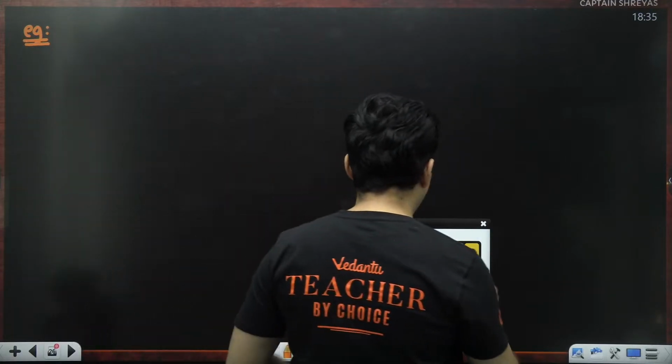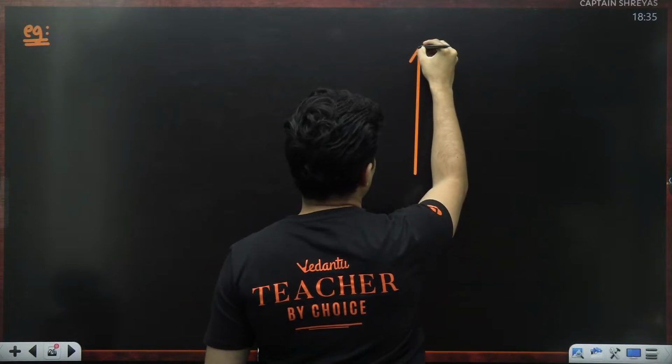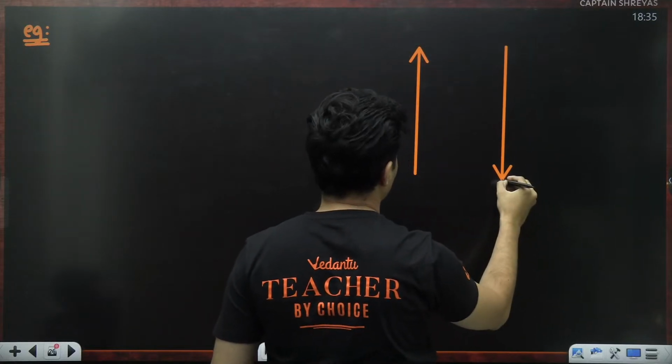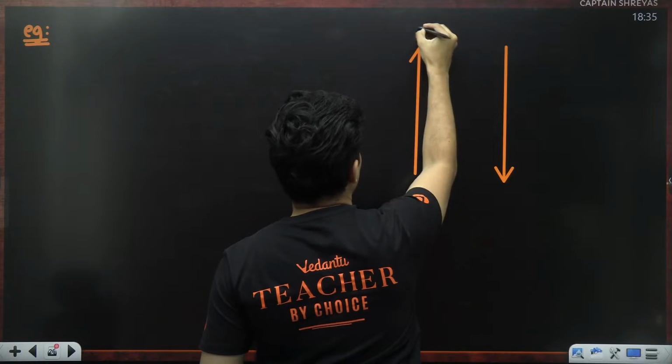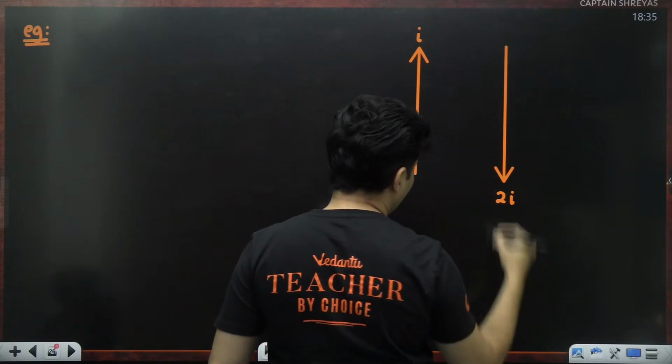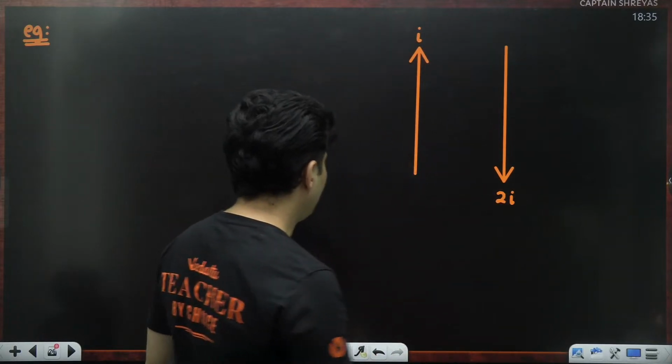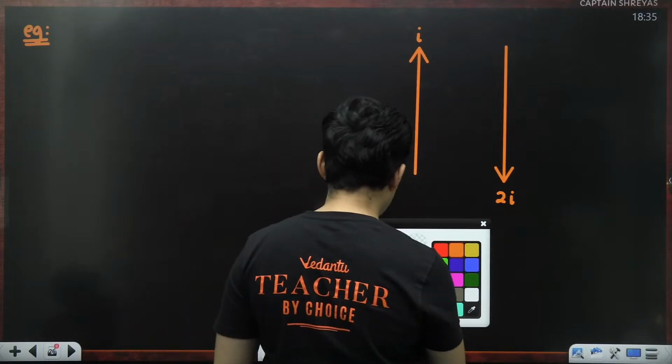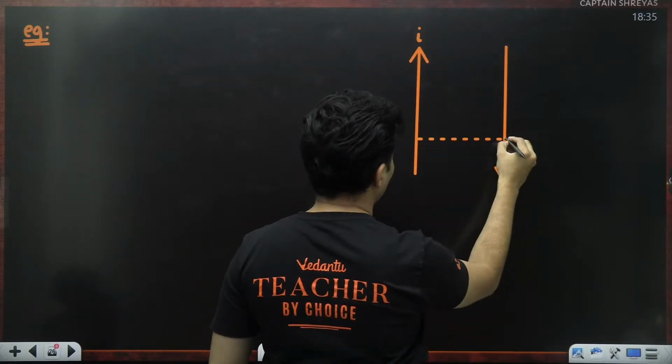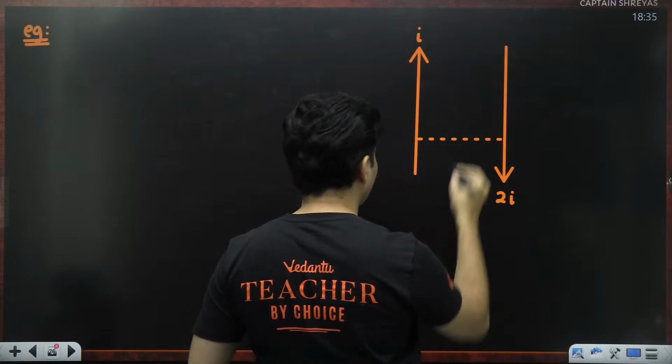There are 2 wires which carry currents in the opposite direction. This wire carries a current of I, this carries a current of 2I, and maybe the separation between these 2 wires is given to be, let's say, D over here.